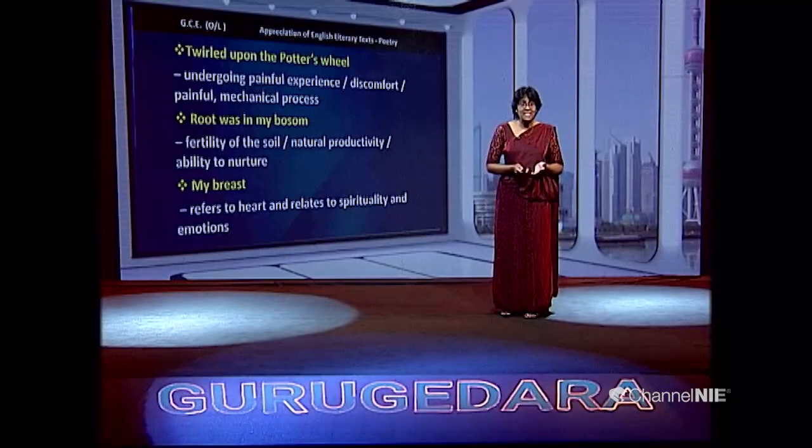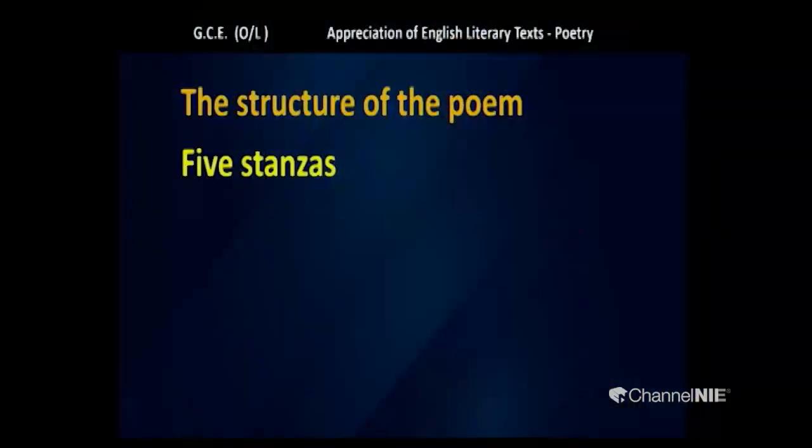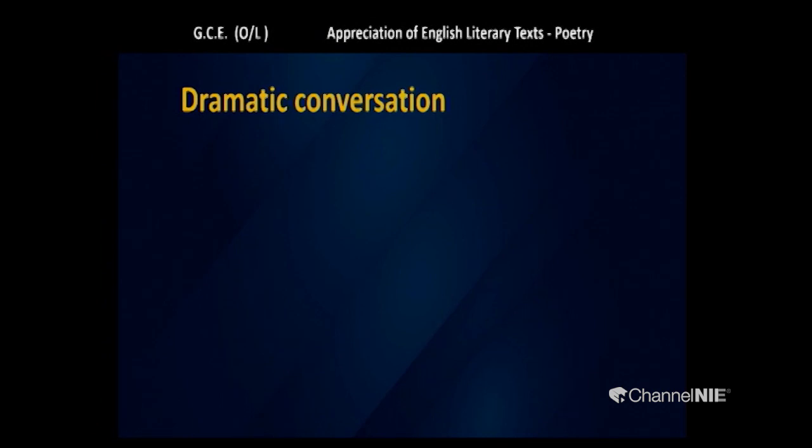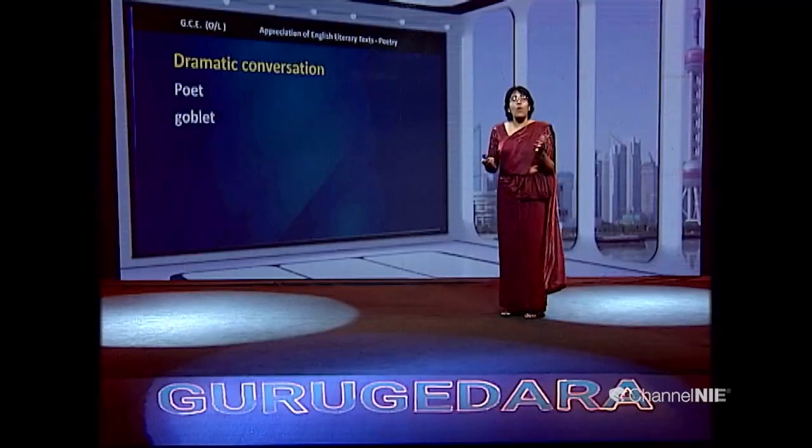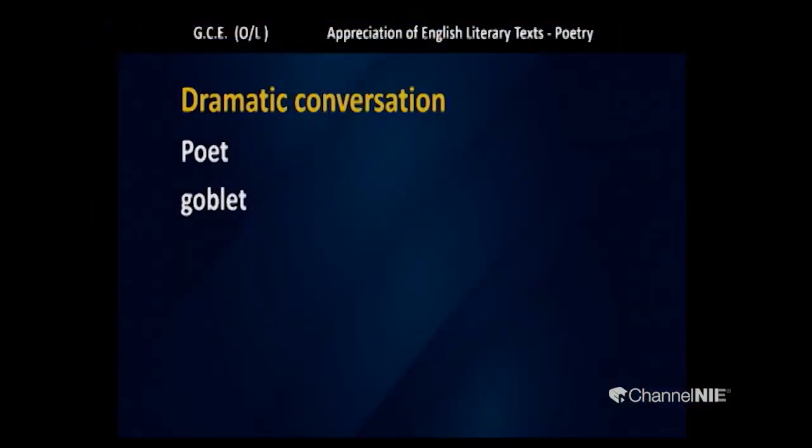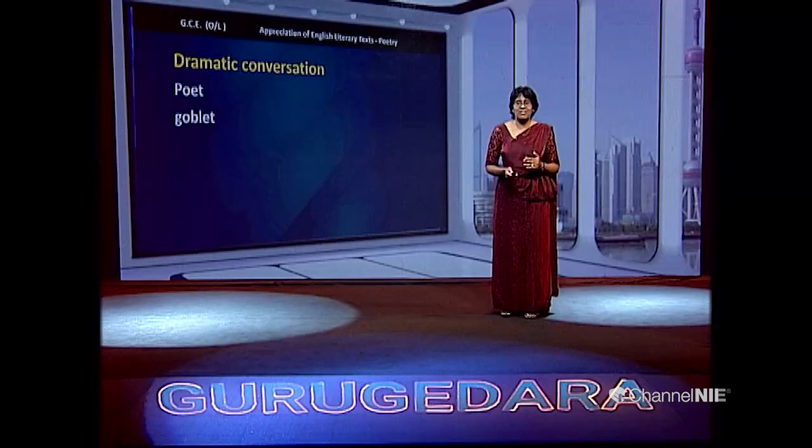Can you understand all this? The breast refers to the heart and spirituality of emotions. Well, if you look at the structure of the poem, there are 5 stanzas. And you can understand it is a conversation, I told you, a conversation between the poet and the goblet. And it is a dramatic conversation. It's not just a flat conversation. That is another point that you should understand.